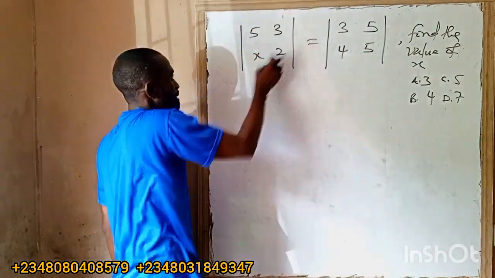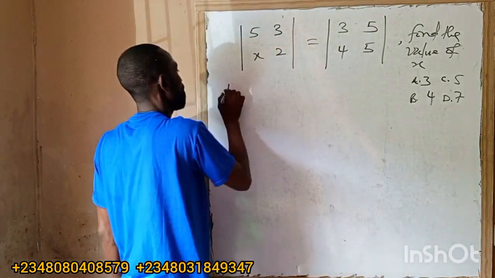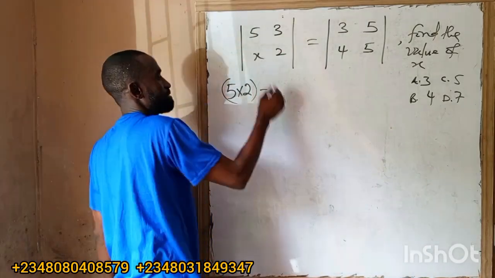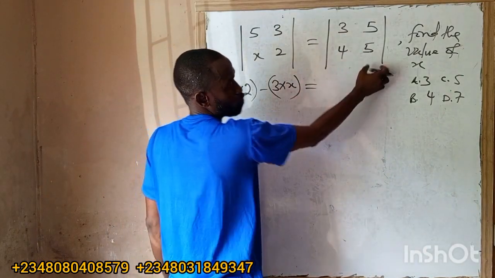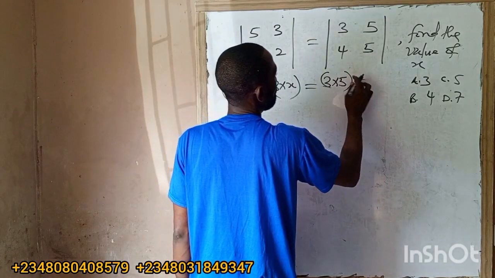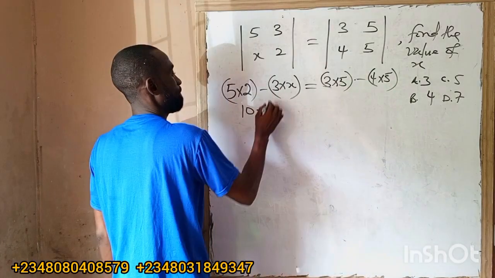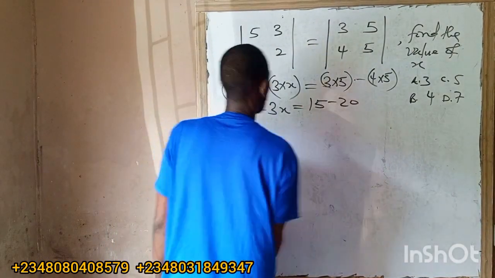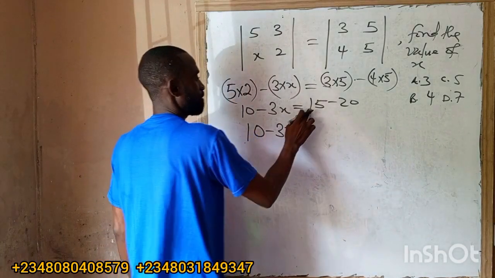But this thing means determinant. So, leading diagonal elements, 5 times 2, minus 3 times x, x times 3, is equal to the determinant on the right: 3 times 5 minus 4 times 5. What do I have here? 10 minus 3x is equal to 15 minus 20. So 10 minus 3x is equal to 15 minus 20, which is what?